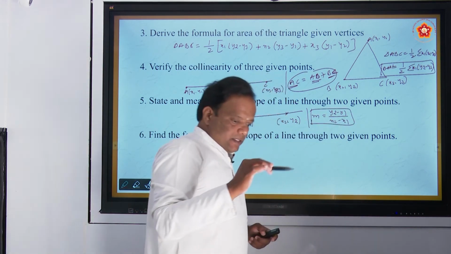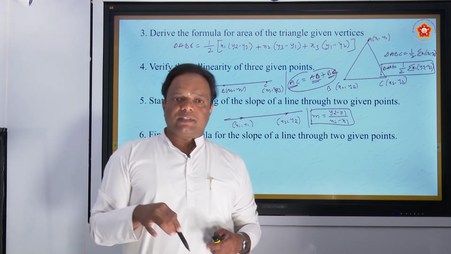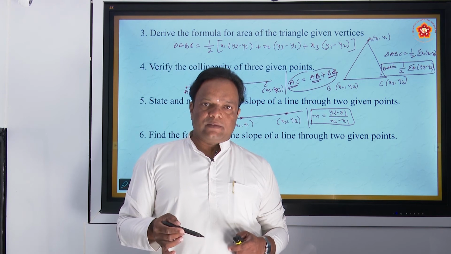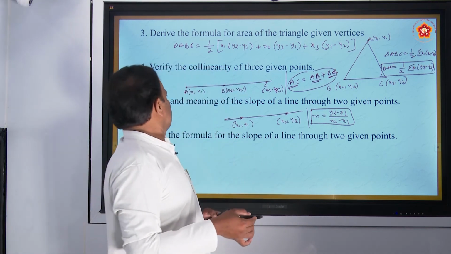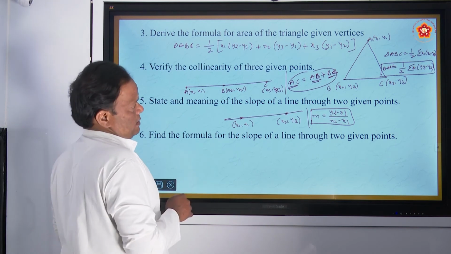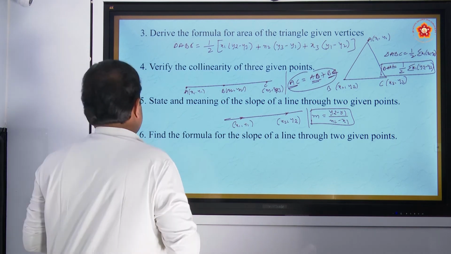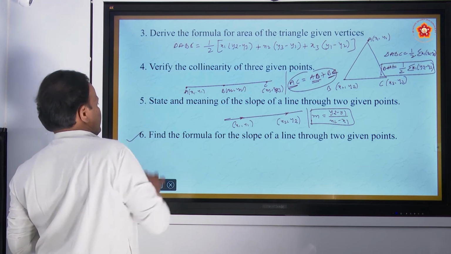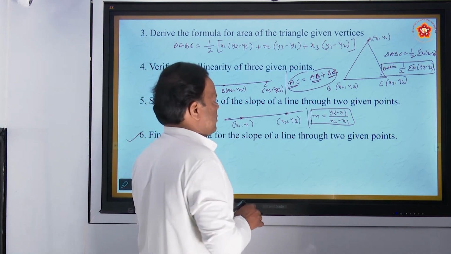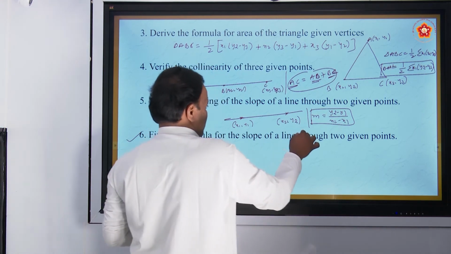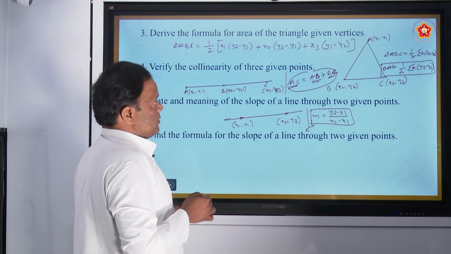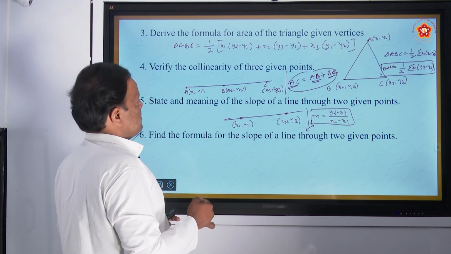The line passes through 2 points: the first point is (x1, y1) and the second point is (x2, y2). This is the slope of the line through 2 given points. The sixth objective is to find the formula for the slope of the line through 2 given points. So actually this is the formula, and in objective fifth we have to see the statement and meaning of slope.